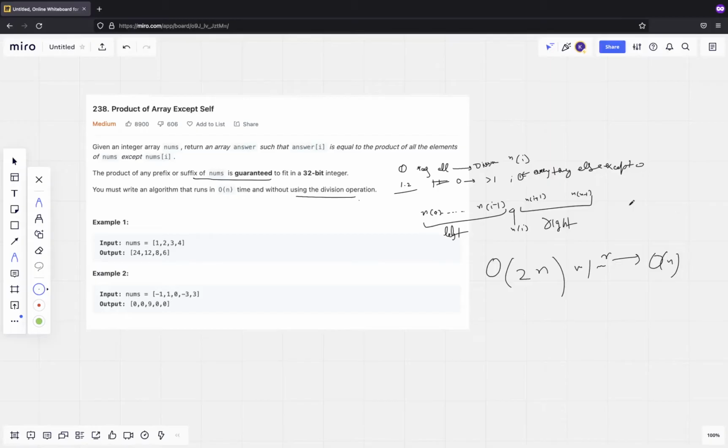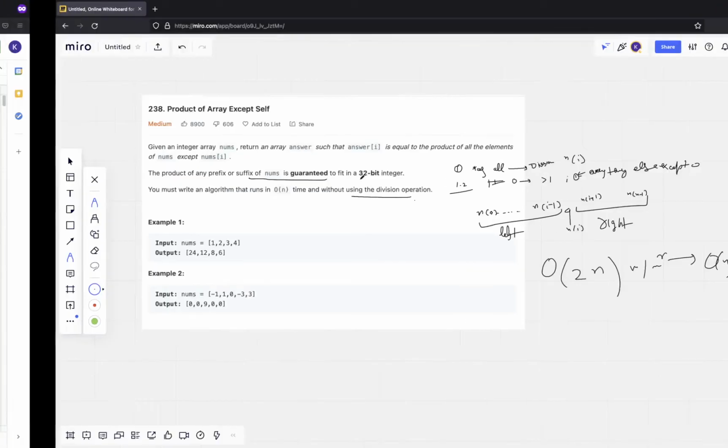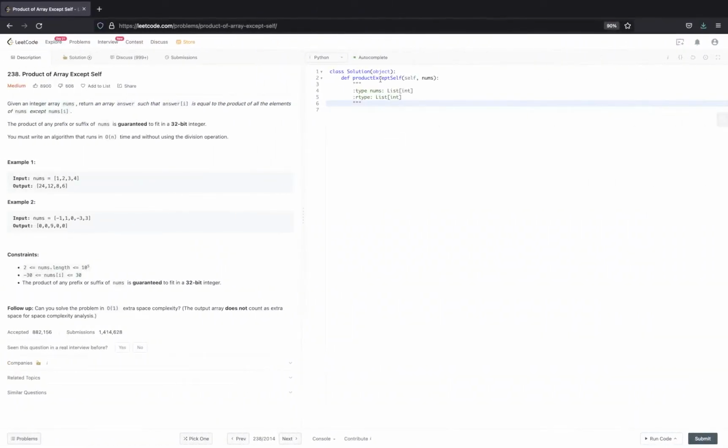I will not go into the first solution where I do the product and then division, because it is definitely not following the constraints the way they are asking us, but I will solve the one where we use the zeros count. So in the first code, I count the total number of zeros and calculate the total product overall. For num in nums, if num is 0, then I count the total number of zeros.